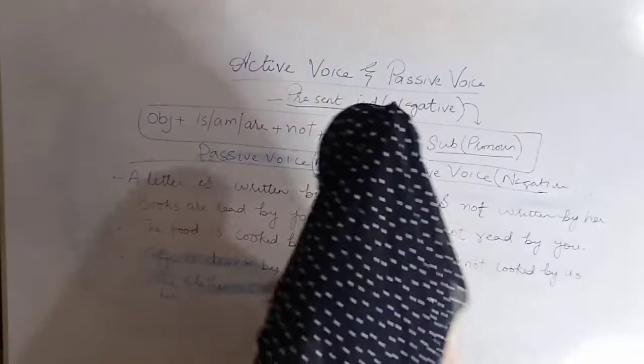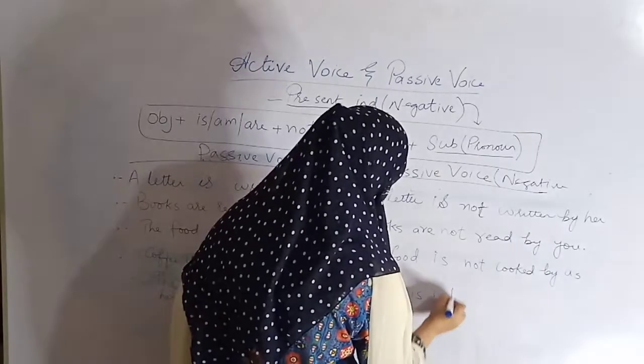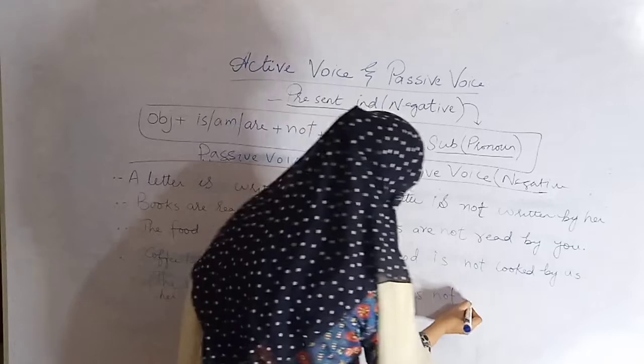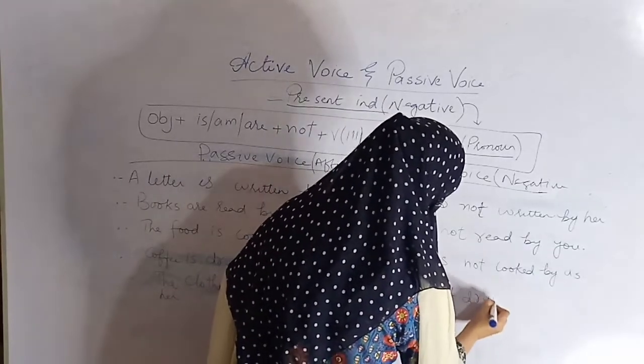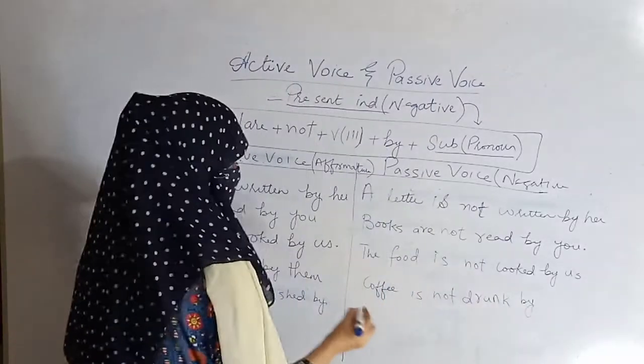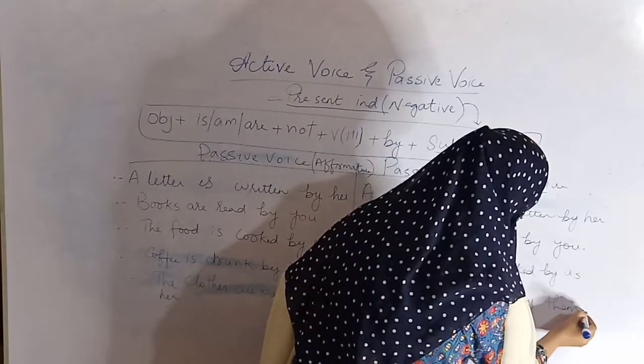Coffee is will remain the same and not will be added here because this is a negative. Coffee is not drunk by them.